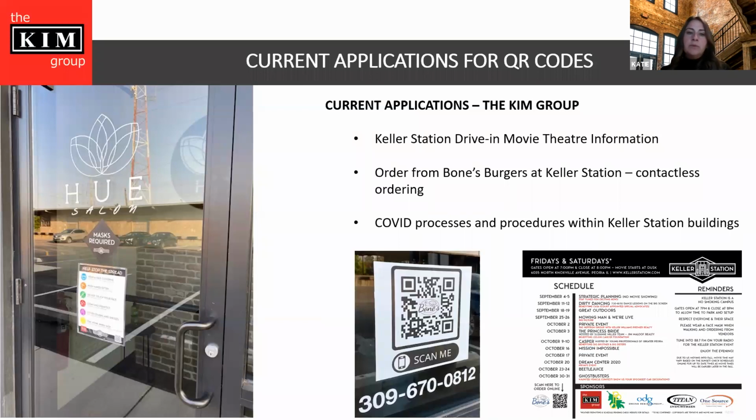As I mentioned, some of the applications we're using at the Kim Group are for our drive-in movie theater. We have our schedule here for the show, but then also, as you see down here, you can order from Bones and actually have it delivered to your parking space. So you can pull into your space, click the code, order what you want, and say what space you're in. They also have the second image you see there, the middle one, where you can put your logo inside the QR code. So you can really customize these codes to be more marketable for you as well. That is actually a sign located right outside their door for ordering.